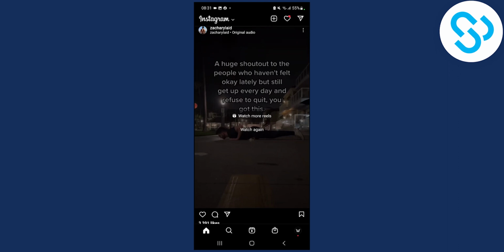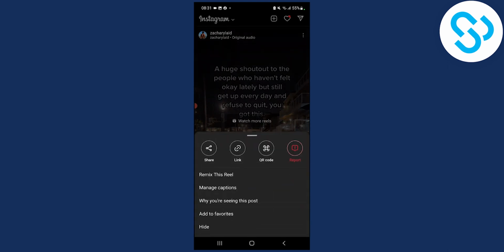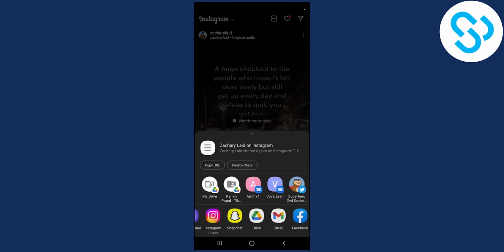So the first thing that we have to do obviously is go to the post, three dots here, and what we can do is first let's send this post to our friends. So what we can do is we can go here and we can click share, and then after we click share, we can go here down below and click on Snapchat.